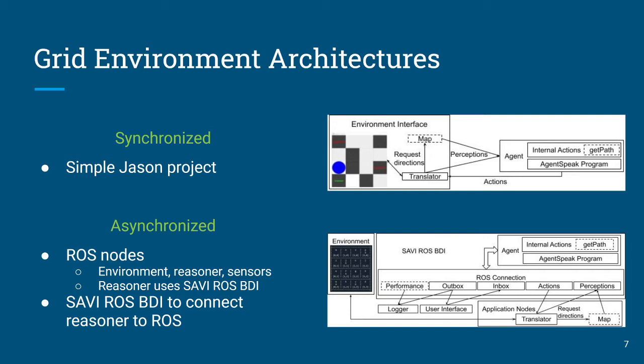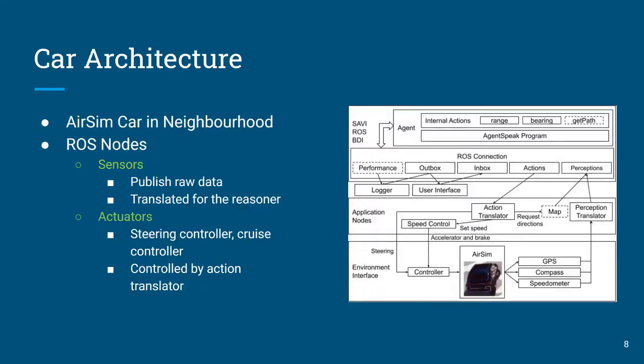The environment is connected to a translator through various topics with its sensor information and for actuation control. And that translator is going to convert that information into predicate-style agent speak for perceptions and actions for the agent to control the environment. The car architecture is basically the same thing, just our sensors and our actuators are a little bit different.